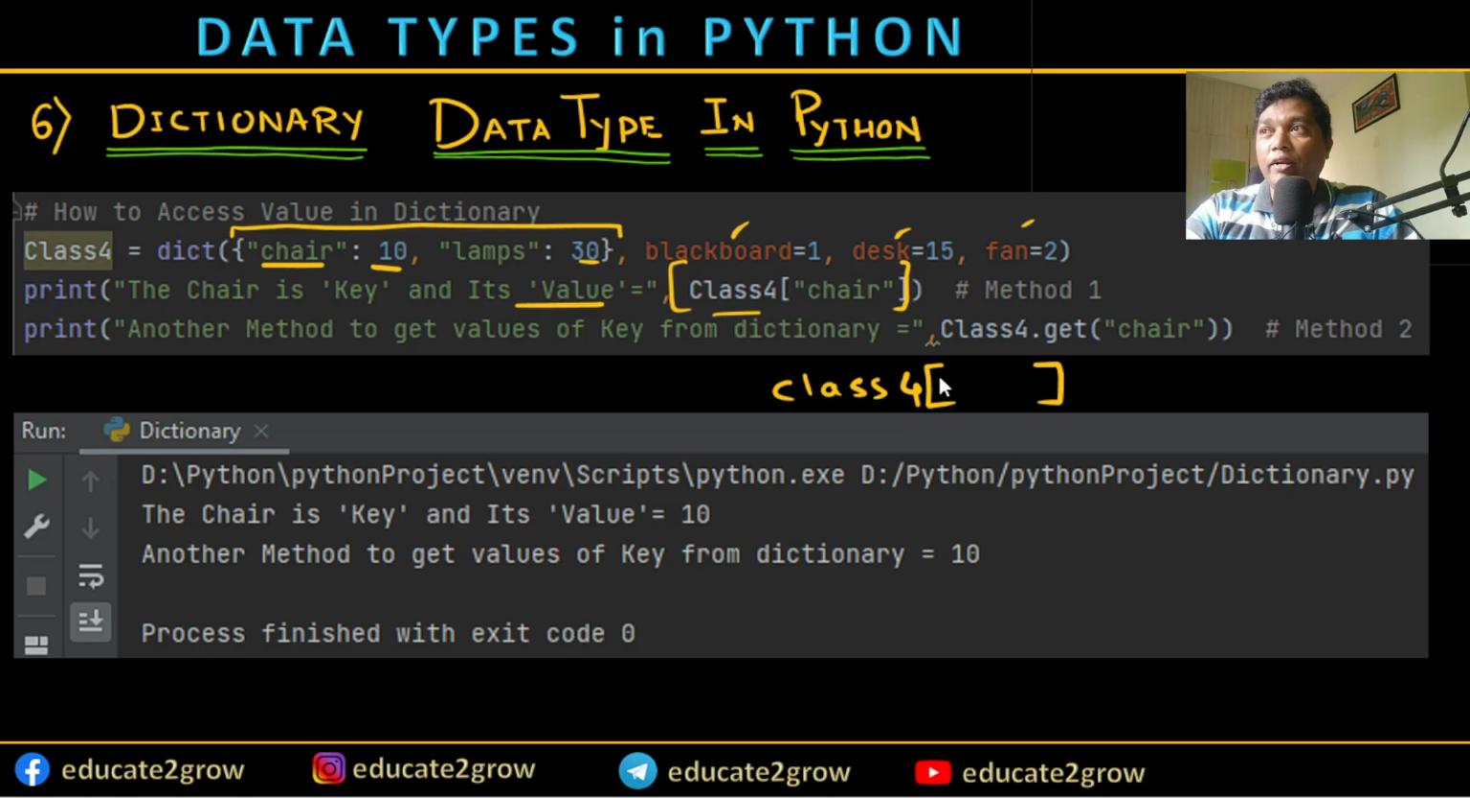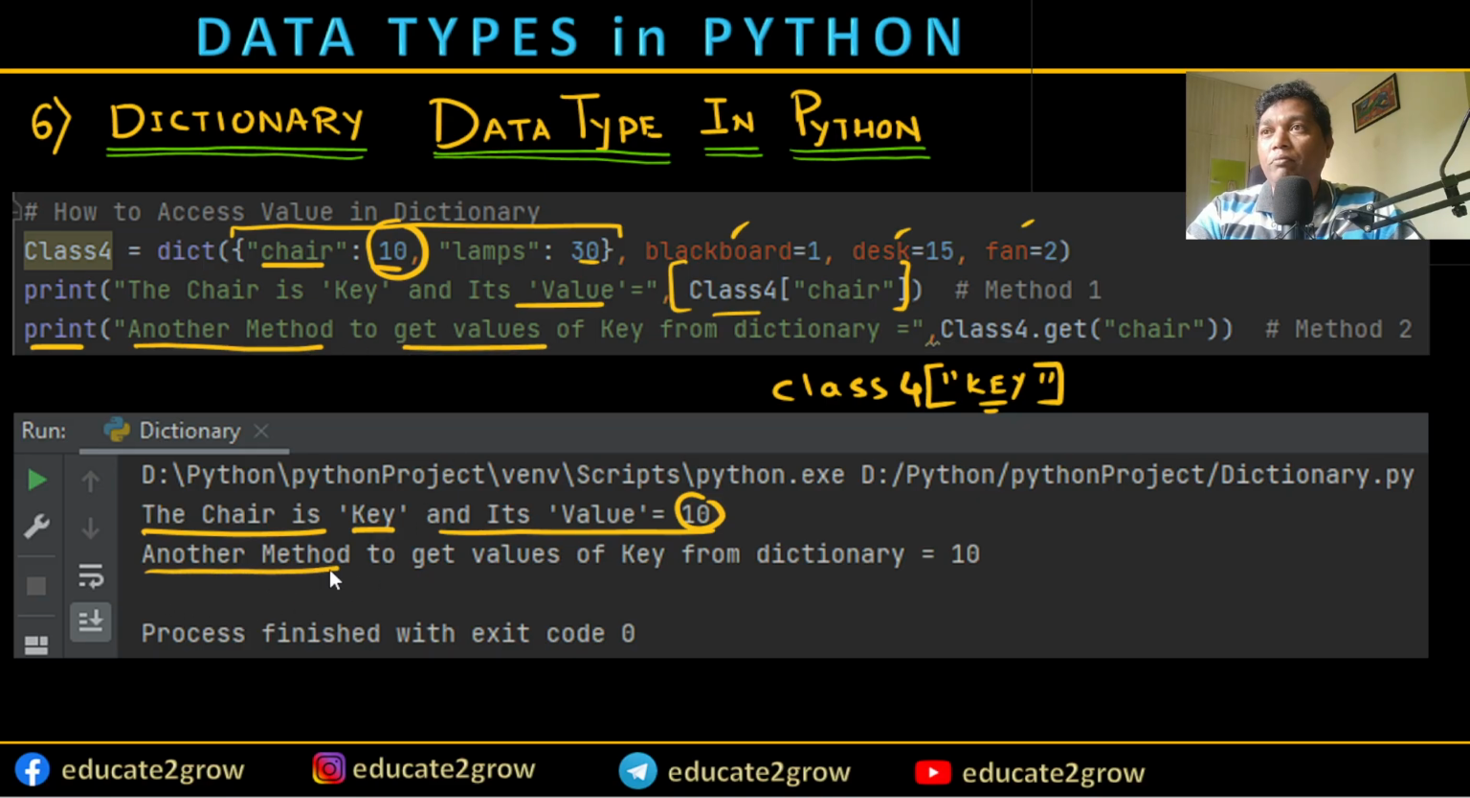But here we are passing the key, and the result we are getting is the value. You see the first result here: the chair is the key, and its value is 10. You see this 10 value is presented here. Let's go to the print statement, the second statement, another method to get values.